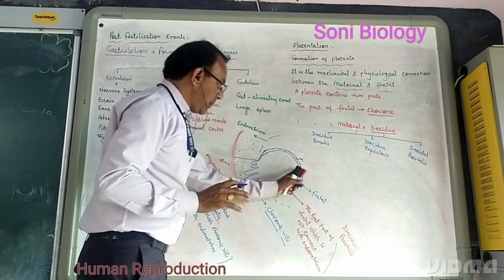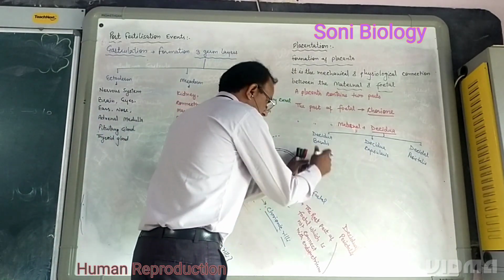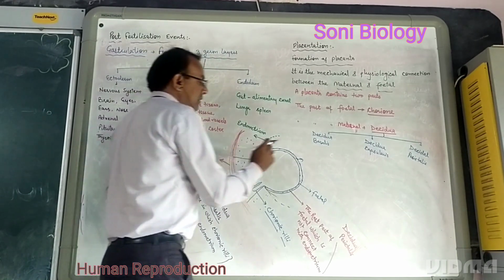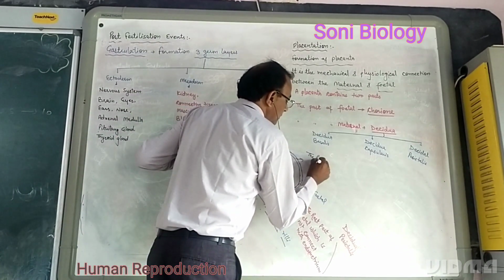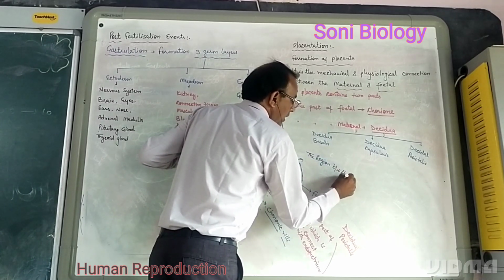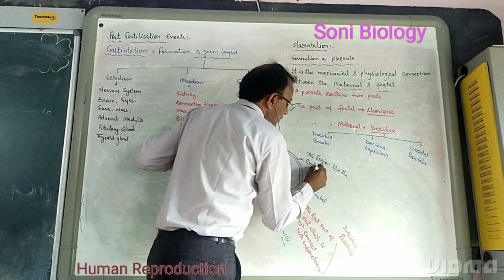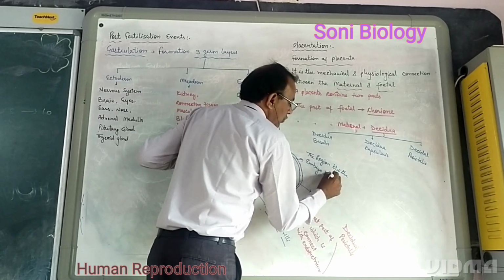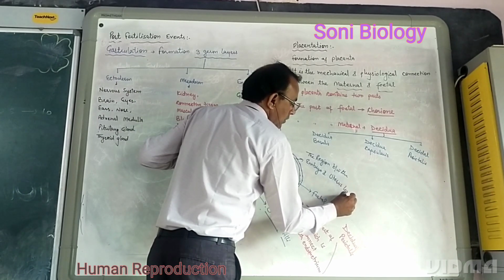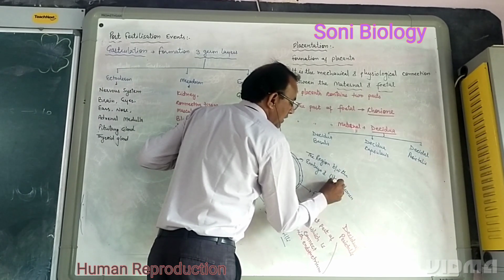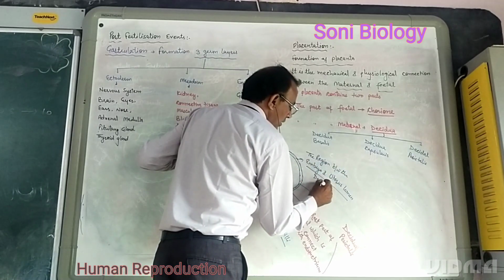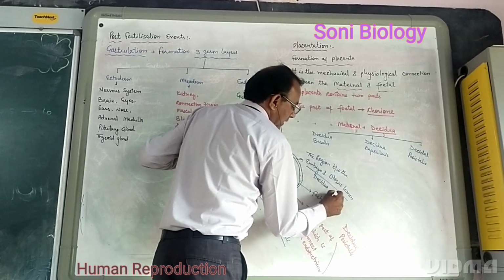So we can say that this part contains the uterus wall. It contains the uterus and the inner wall, the endometrium. We can say that the region between the embryo and the uterus lumen, this zone is called decidua capsularis.